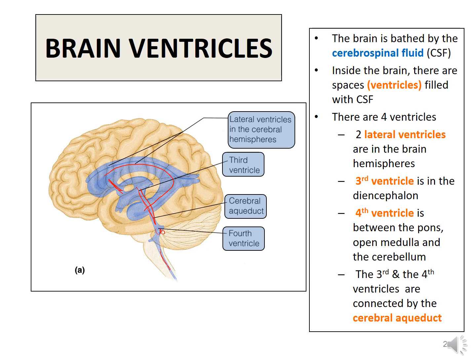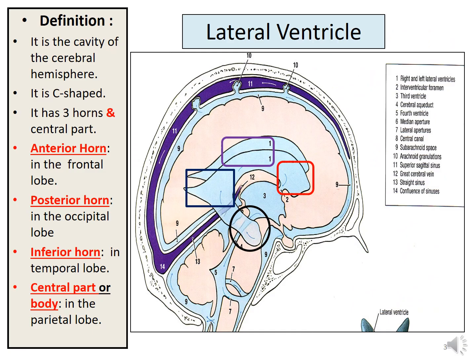The central canal in the spinal cord has a small dilatation at its inferior end, referred to as the terminal ventricle. Now, the ventricles are lined throughout with ependyma and are filled with cerebrospinal fluid. The ventricles are developmentally derived from the cavity of the neural tube.